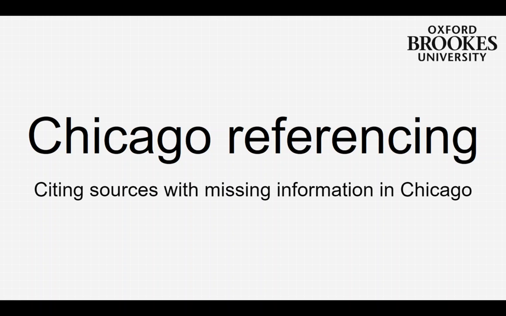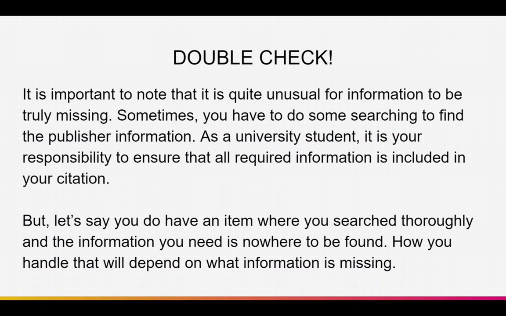This video will discuss how to cite sources with missing information using the Chicago referencing style. Before we begin, it's important to note that it's quite unusual for information to be truly missing. Sometimes you have to do some searching around to find the publisher information, for example, or the author or a date. As a university student, it is your responsibility to ensure that all required information is included in your citation.